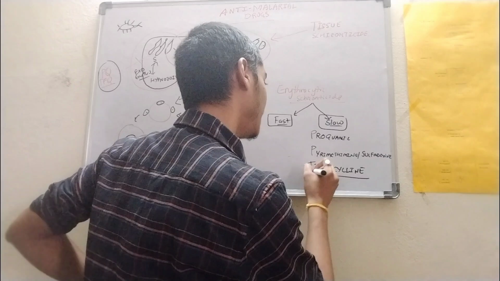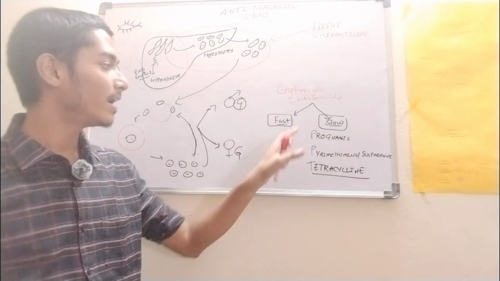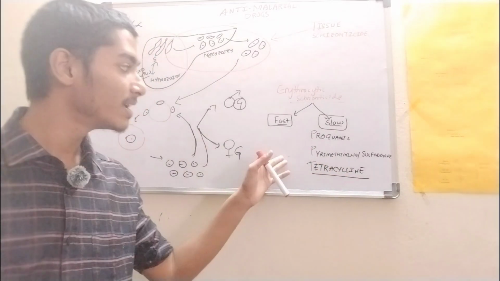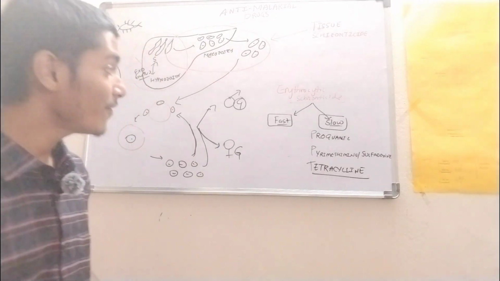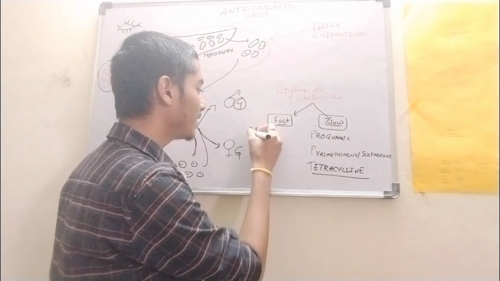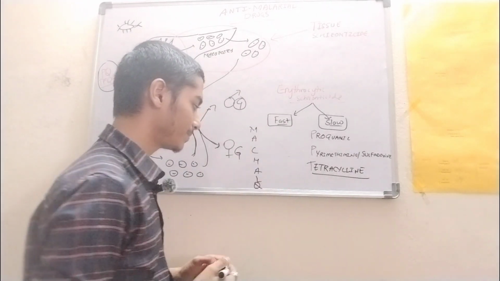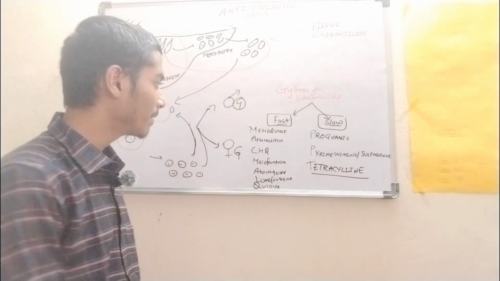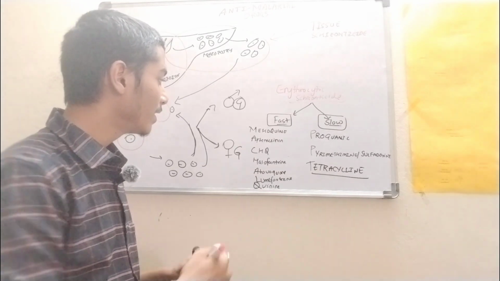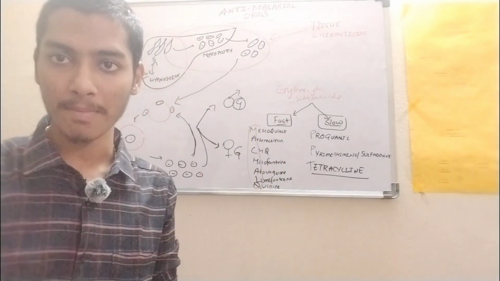So these are the drugs included in the slow erythrocytic schizonticides: one is the antibiotic tetracycline, then you have sulfonamides, and this is proguanil, right? Now we have the fast erythrocytic schizonticides, for which we have the mnemonic Machal Q. So this is the Machal Q that you need to remember.